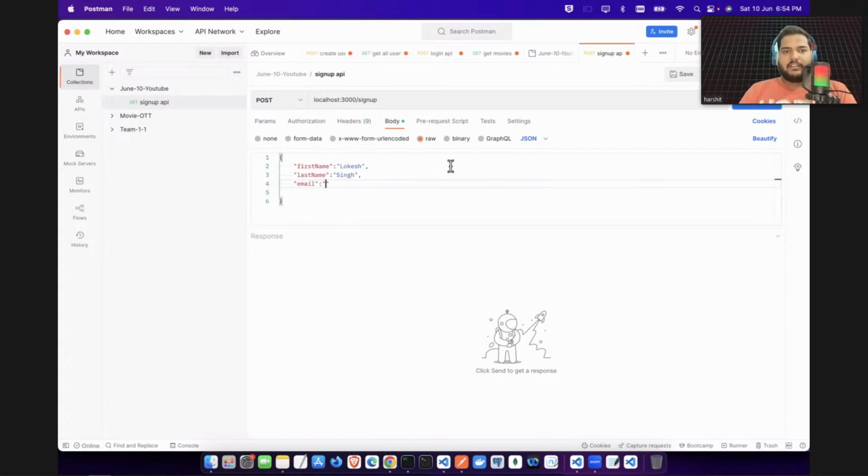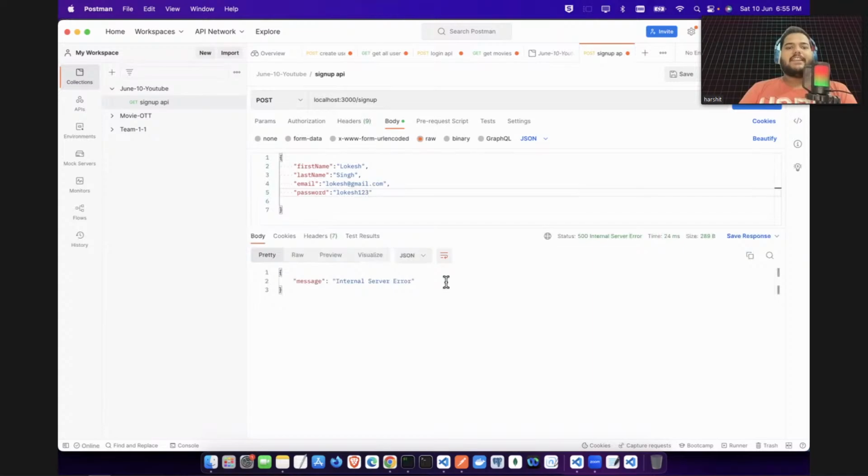I cannot zoom it. So separated by colon, firstName colon Lokesh. Any information you can give. And the password, let's give some password. So the password I will give is, let's say, Lokesh123. Now let's send it. I'm sending the request.